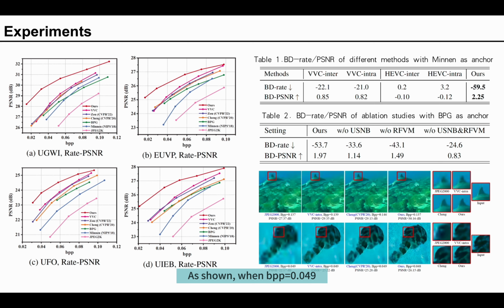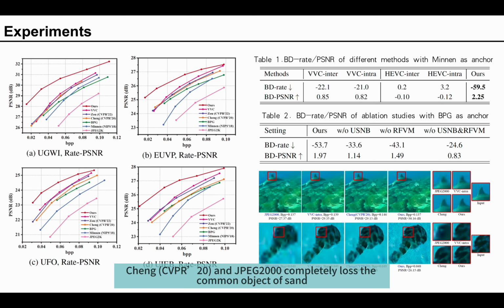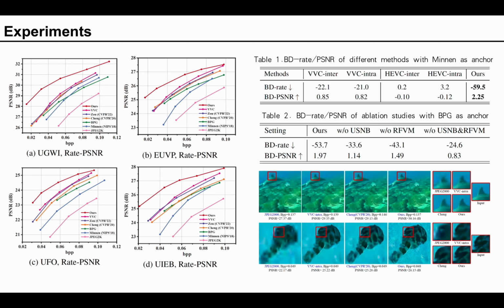As shown, when BPP equals 0.049, VVC intra, Cheng and JPEG 2000 completely lost the common object of sand, while our RFD-ECNet can roughly reconstruct the sand by referencing our dictionary, indicating our excellent compression performance.